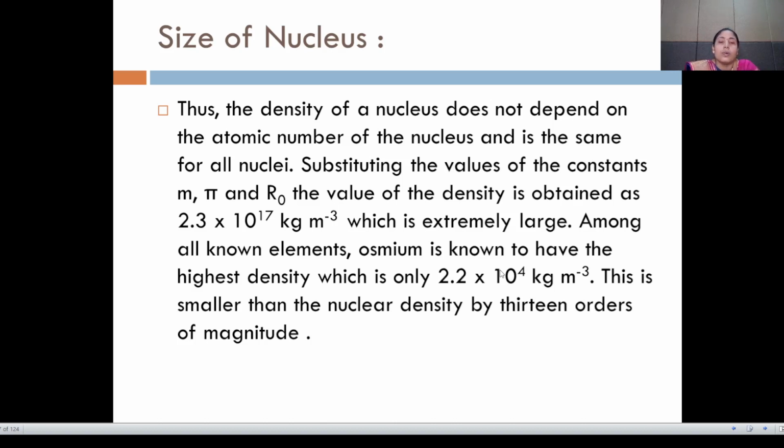Osmium is known to have the highest density, which is only 2.2 into 10 raised to 4 kilogram m raised to minus 3. This is smaller than the nuclear density by 13 orders of magnitude.